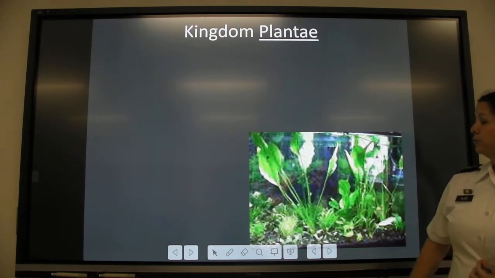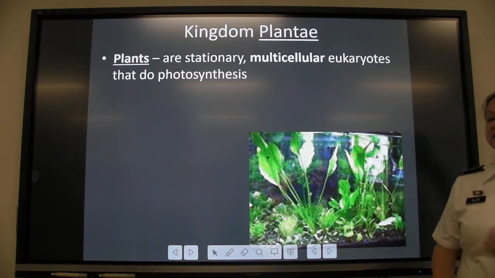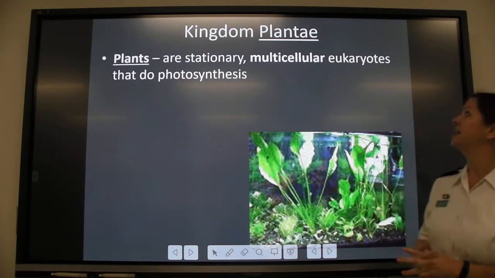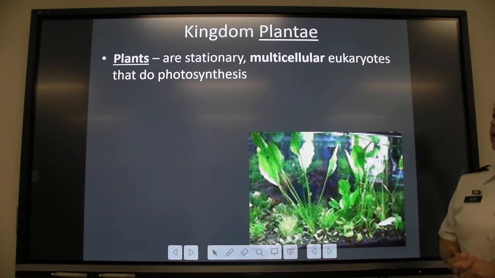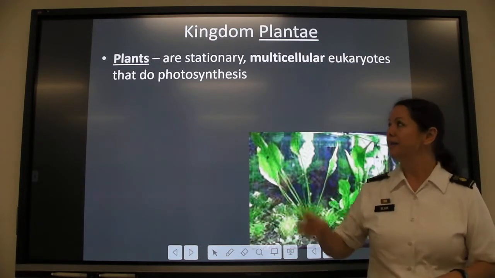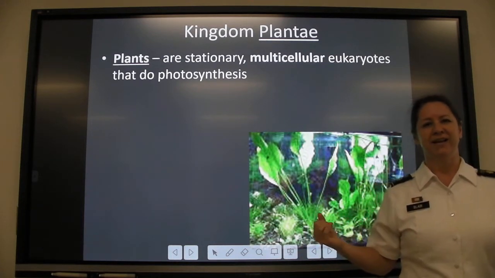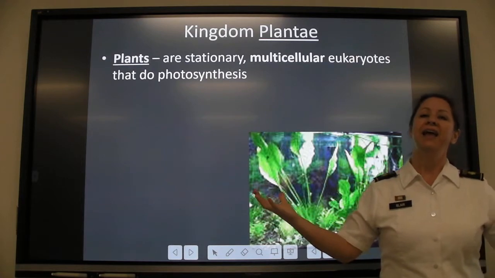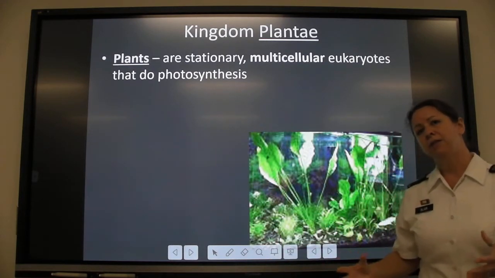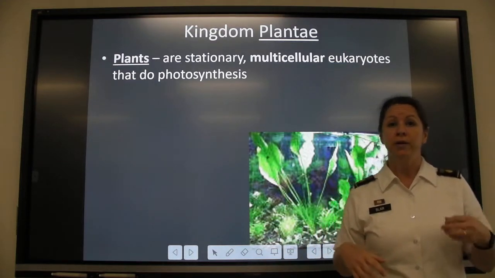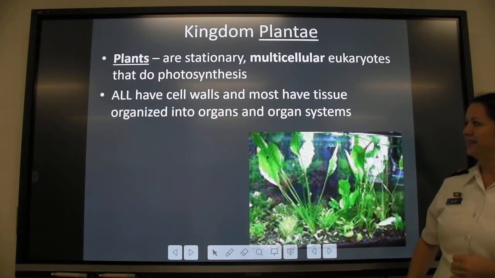All right. Kingdom Plantae, that's all of our plants. Plants are stationary. They're multicellular. All of them are multicellular. And they are eukaryotes. And the other thing about them is they do photosynthesis. So these are the organisms that can take sunlight and pull in the energy from that sunlight and turn that sunlight into a usable energy source for the rest of the planet. That's where their key is there.